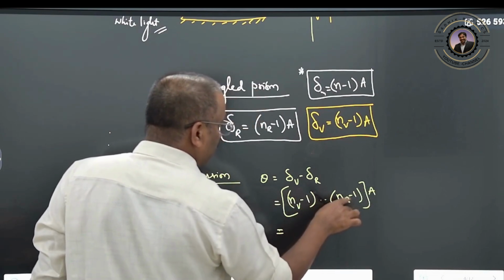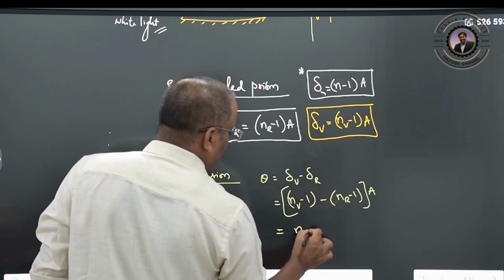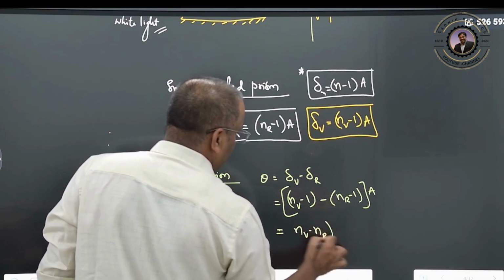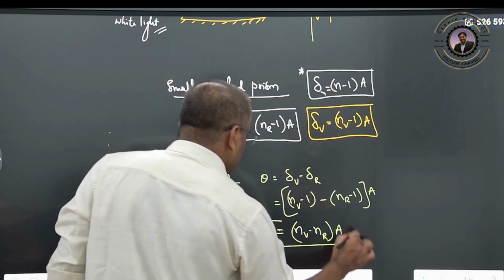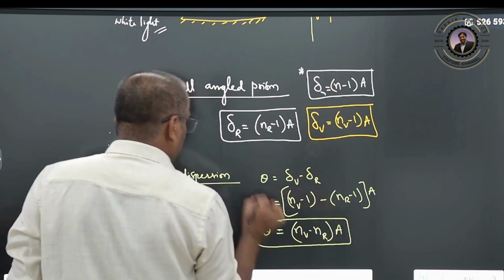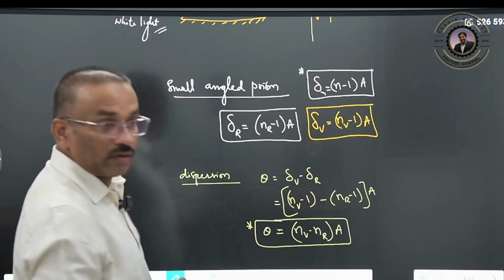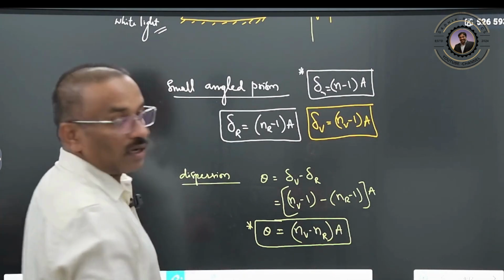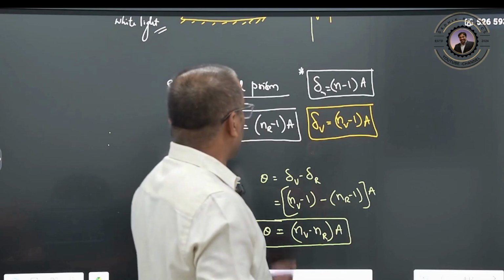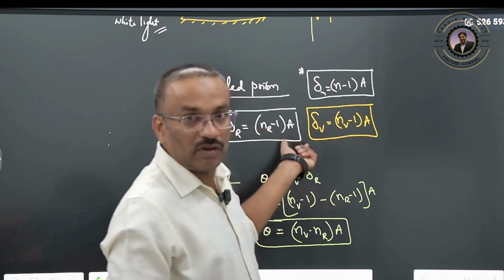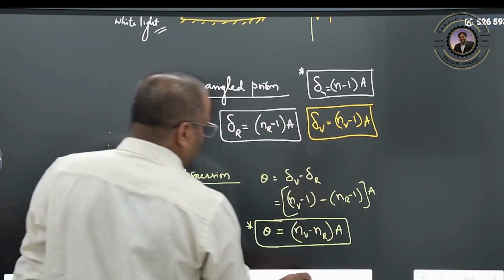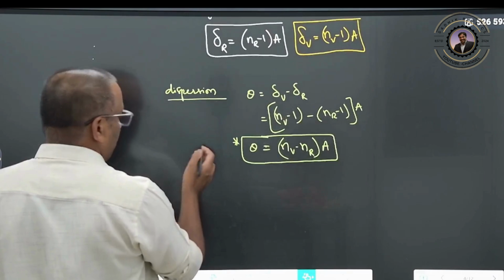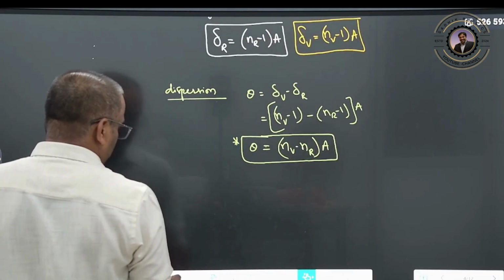Therefore it is refractive index of violet minus refractive index of red, into angle of prism. We can call this the angle of dispersion, angular dispersion also. This is deviation, and this we can call dispersion. Sometimes one more definition also you can write is dispersive power.